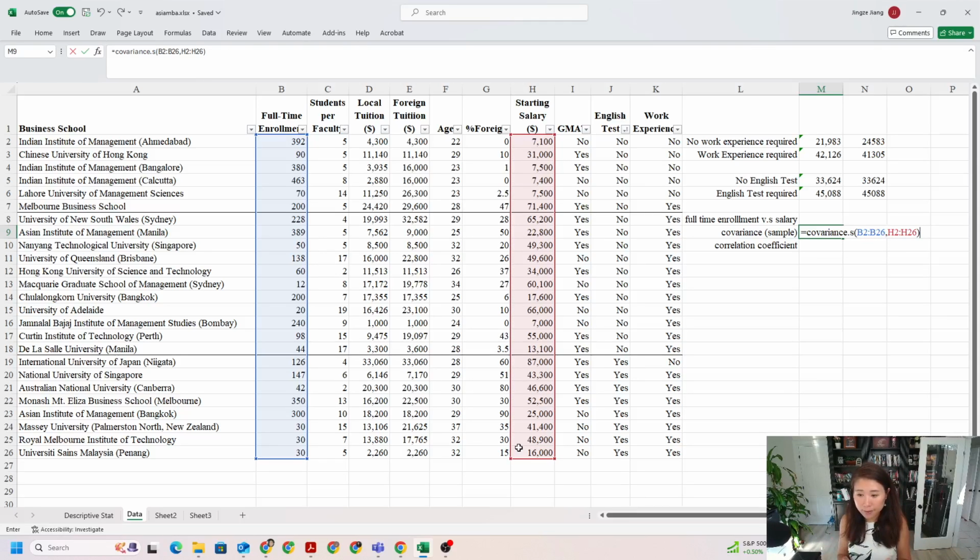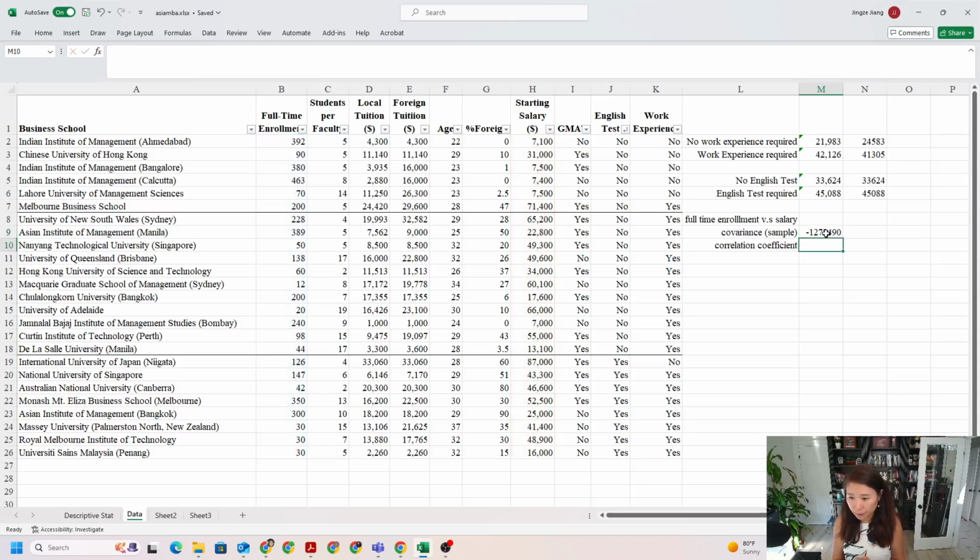For covariance and correlation coefficient, it doesn't matter if you select the starting salary first and then full-time enrollment. The order of the arrays doesn't matter. The key is please do not include the labels. This formula can only recognize numbers. If you end up including labels, the calculation will not happen, it just gives you an error. So remember, in order to use these formulas, similar to the one called average, you only select data. Then you can push enter.